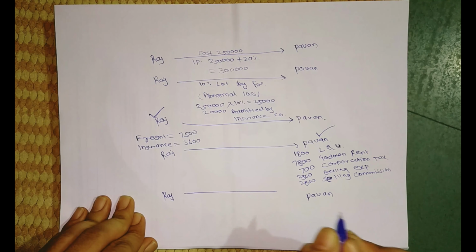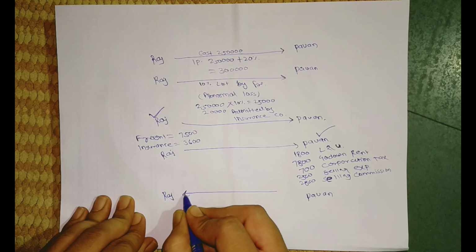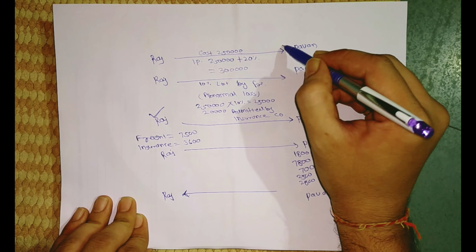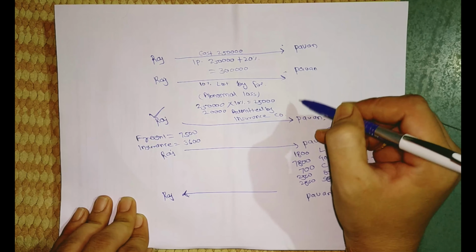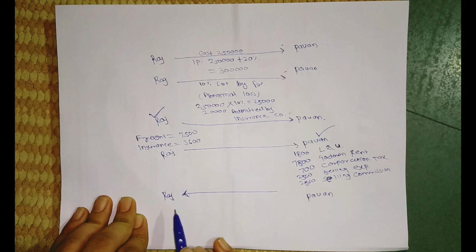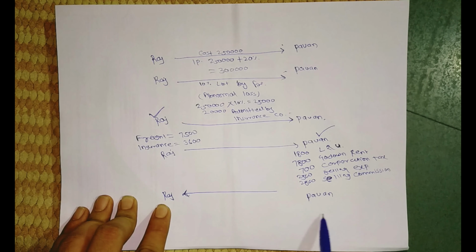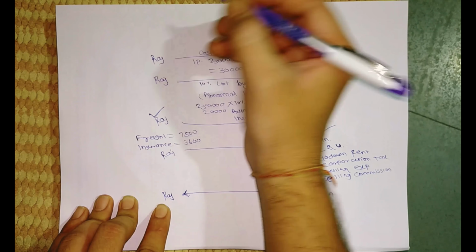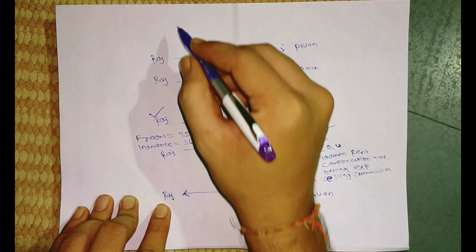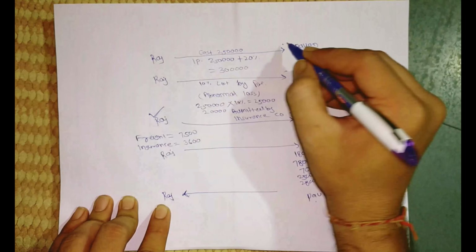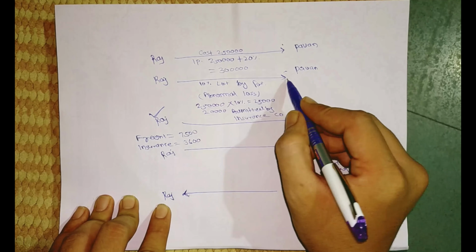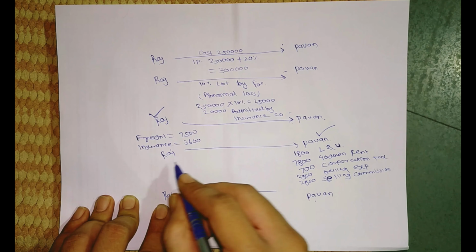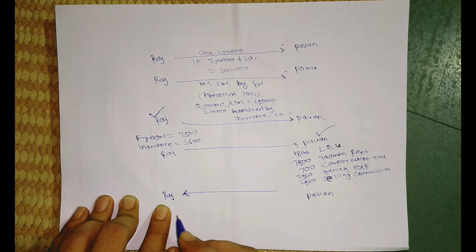The arrow is on our left-hand side for the first three steps, because those acts are done by Raj, and the expenses are incurred by Pawan.